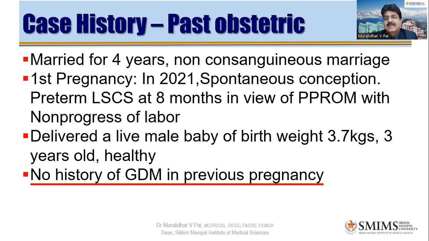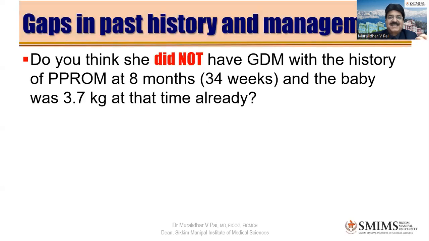This is very surprising, that the baby was 3.7 kg. Usually, this is a term baby. Like, at term nowadays, 3 kg plus, right? And at 8 months, 34 weeks, if the baby was almost 4 kg, like 3.7 kg, this is the actual weight, not the ultrasound estimated weight. And no history of GDM is definitely not acceptable. So that's what I was surprised.